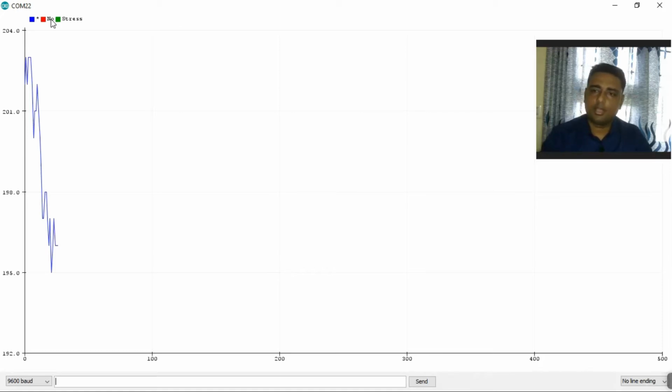Once you wear this sensor, you will find that after some time the stress level will change, so you should not immediately trust the value. When I connected, the value was around 200, 203, but now the value keeps on decreasing. As you feel comfortable, the stress will reduce. You can see this 0 to 100 represents the samples, how many samples it's taking. After around 100 samples, the value you are getting is your actual stress value.